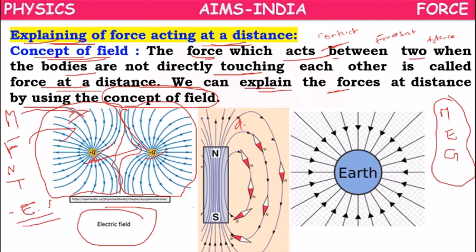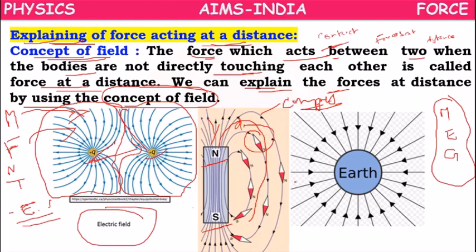In the same way, if you take a magnet, north and south, the magnet also will create one kind of magnetic field around it. Suppose we try to bring a compass into the field, the compass needle will deflect because of the magnetic field, though it is not in physical contact.